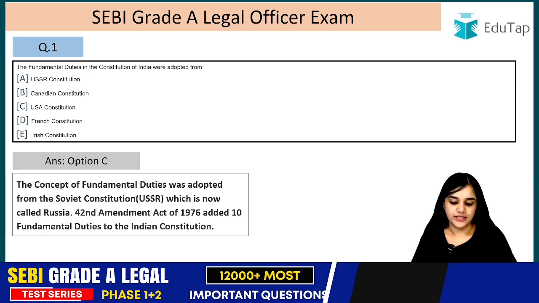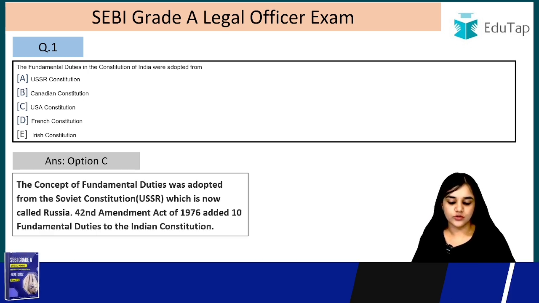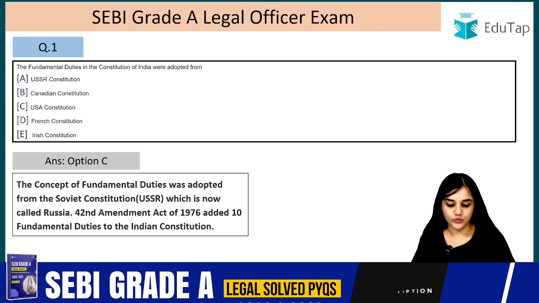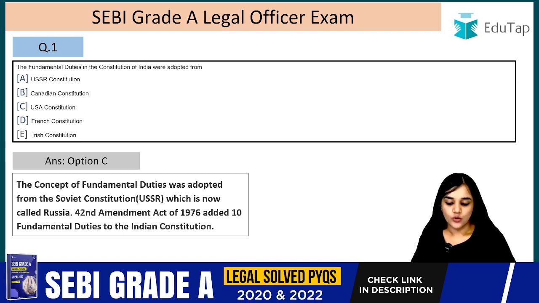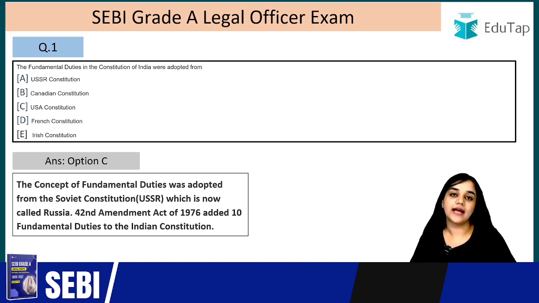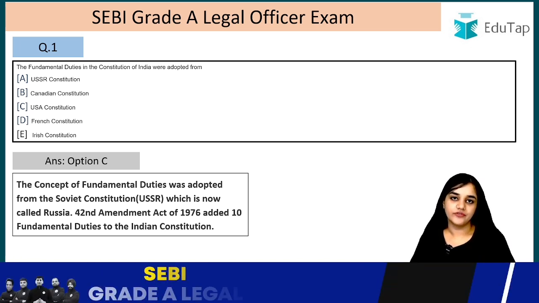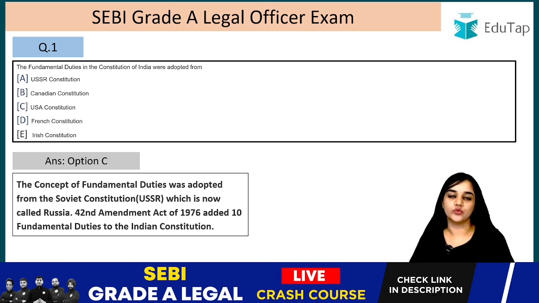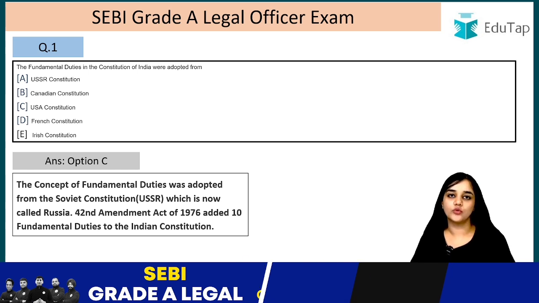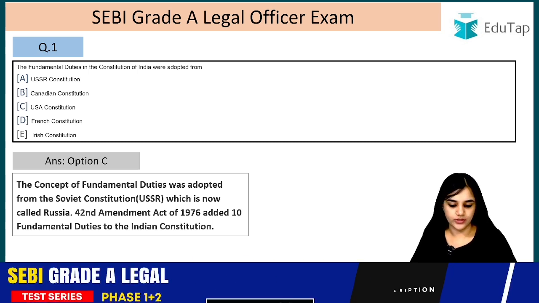Answer is option C. The concept of fundamental duties was adopted from the Soviet constitution, which is now called Russia. And the fundamental duties were added by the 42nd Amendment Act 1976, and at that time in 1976 they added 10 fundamental duties. Today they are 11, but at that time they added 10 fundamental duties. One was added later on. Today there are 11 fundamental duties.